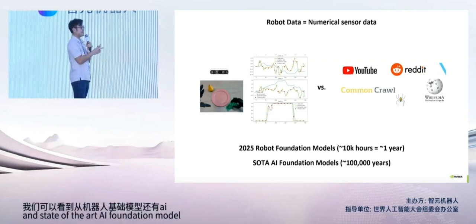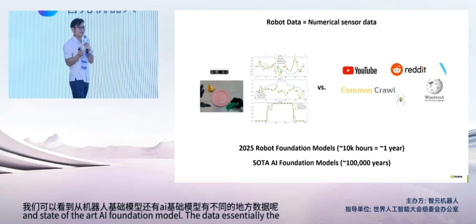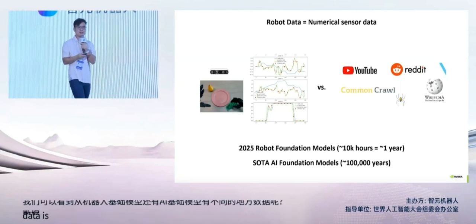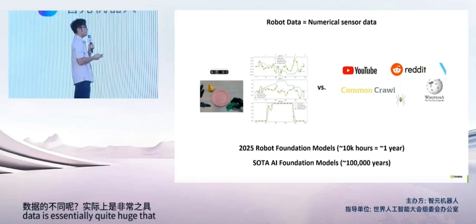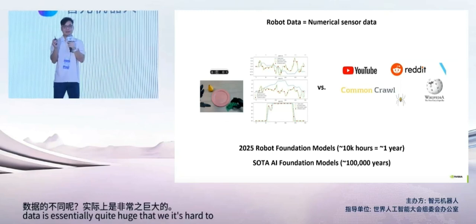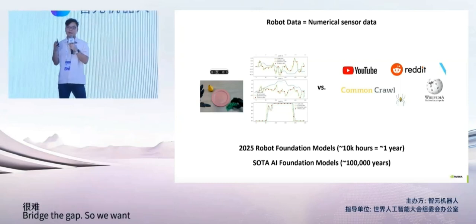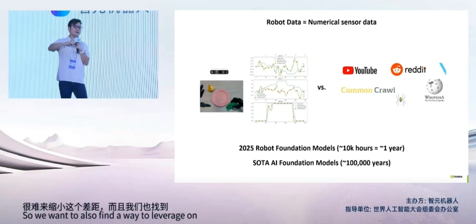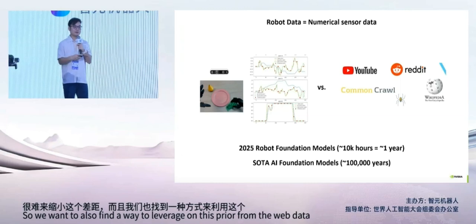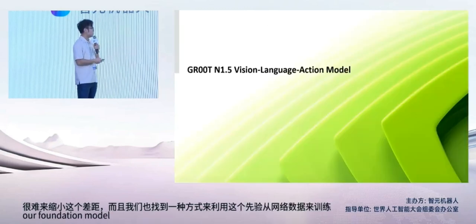The difference in data is quite huge, so it's hard to bridge the gap. So we also want to find a way to leverage this prior from web data to train our foundation model.